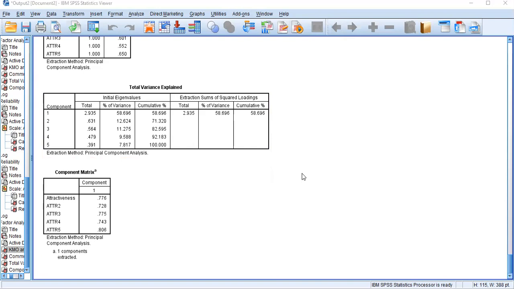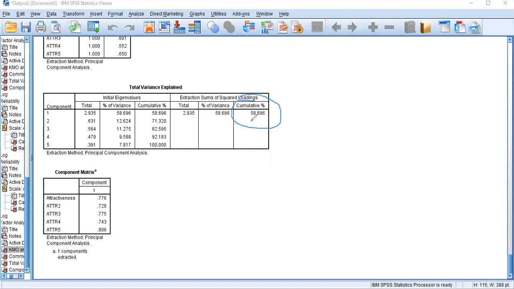I want to make sure what extent of changes in my independent variable is represented by the 5 measurement variables. Here you can see the last column, cumulative.